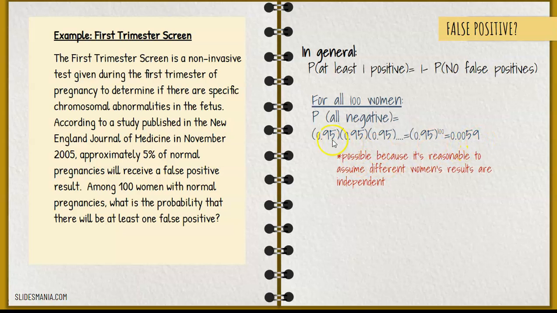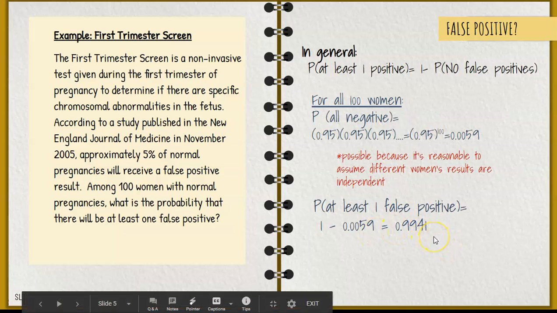We can assume that this works because each woman's pregnancy is independent of each other. So then if I take that value and I subtract it from 1, that gives me the probability of at least one false positive with the result of 0.9941. Over 99% probability that at least 1 out of 100 women will get a false positive.